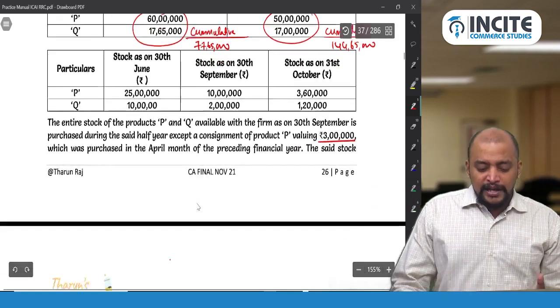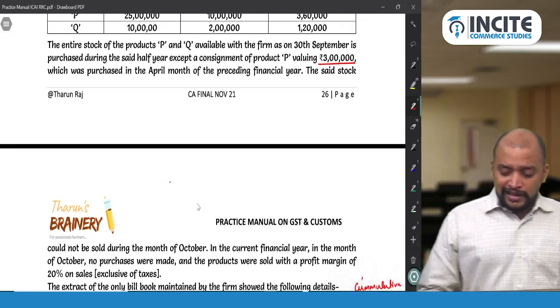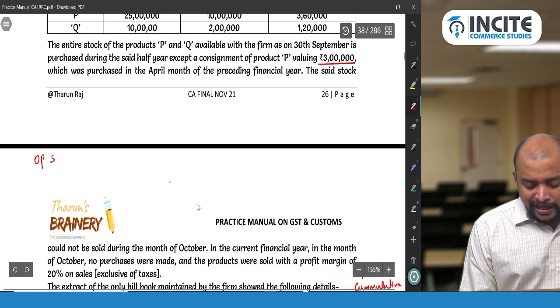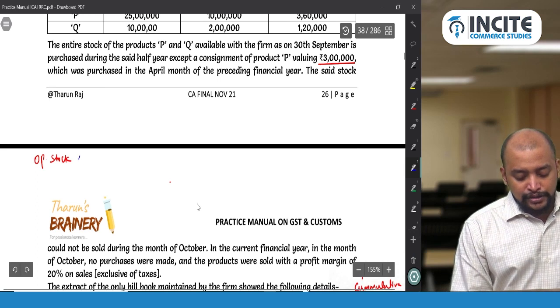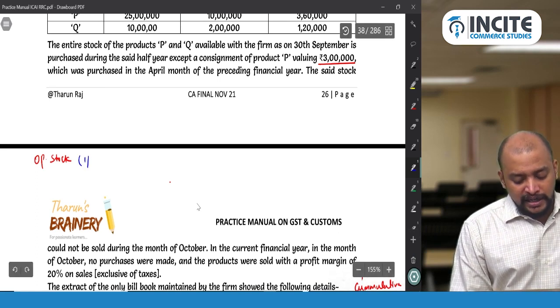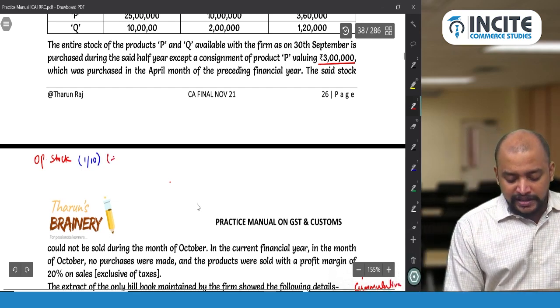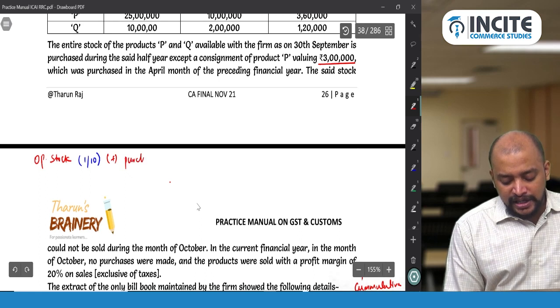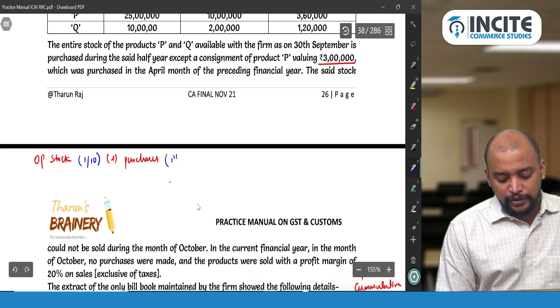So very simple. We have a general equation in accounting. What is the general equation? Opening stock, as on 1st October, whatever is the opening stock you take. Add purchases, for which period? 1st October and 2nd October, whatever the purchases are.